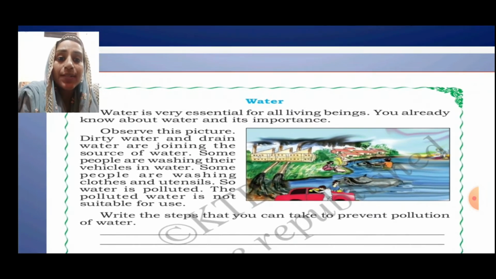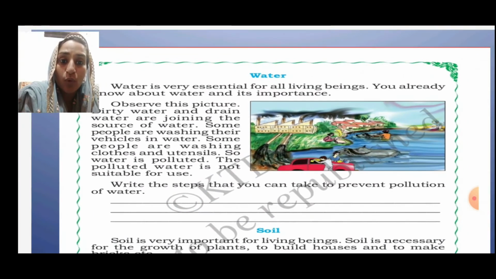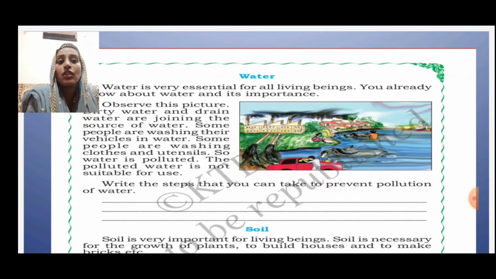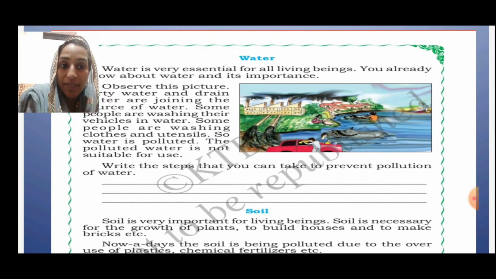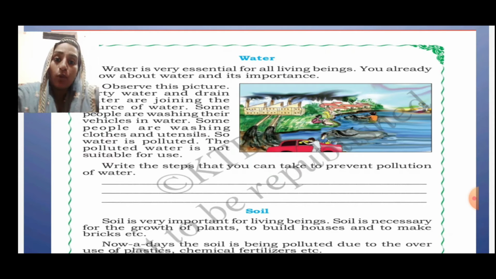So let's go to another one, that is water. Water is very essential for living beings, right? Without water we cannot live. You already know about water and its importance. Water is very important in our life, right? You have learned in the chapter on water all the importance of water.